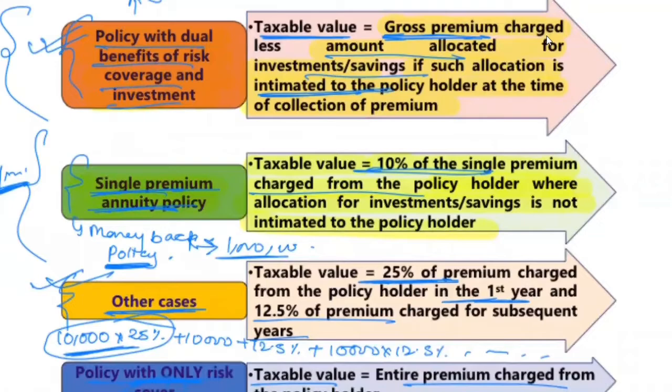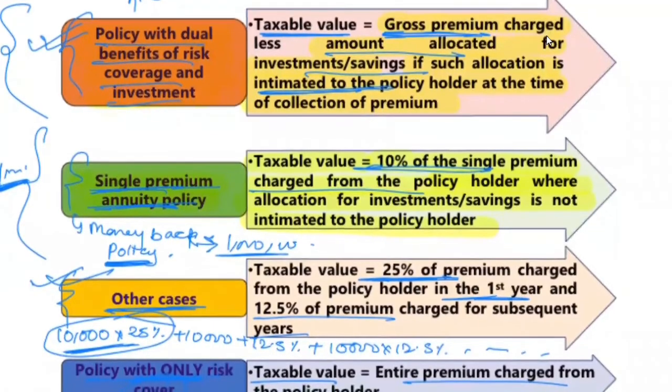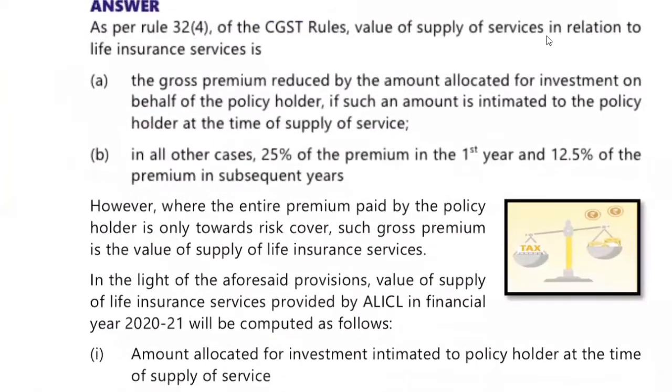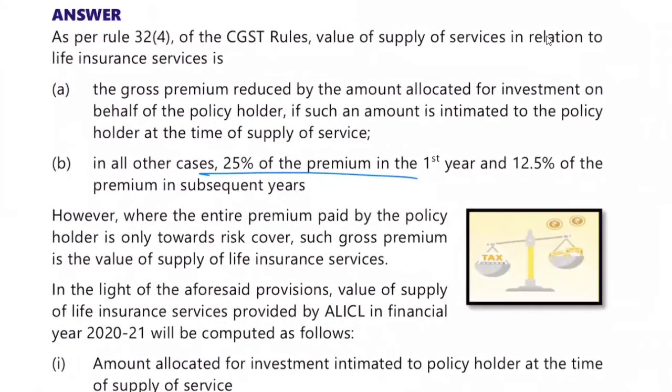No, second 10% it will work. Yeah, 18 lakh. I also feel the same, but in the book what they have done, they have taken 25% for first year and 12.5% for the subsequent years.